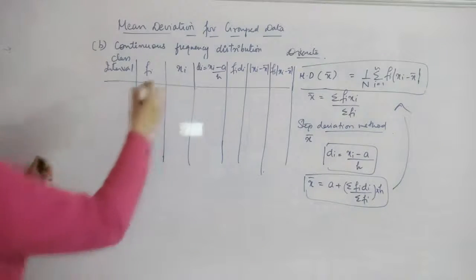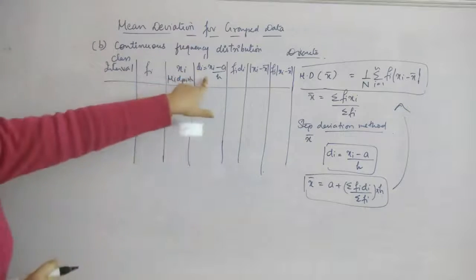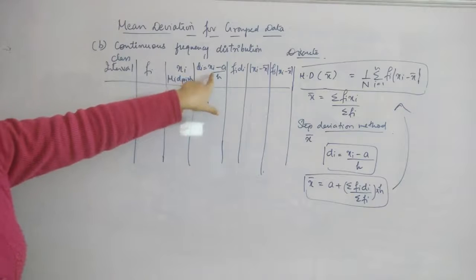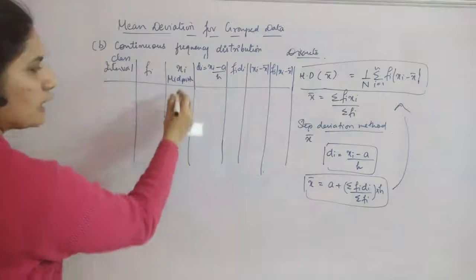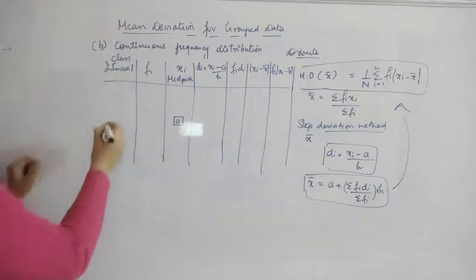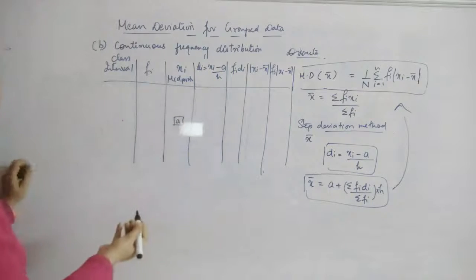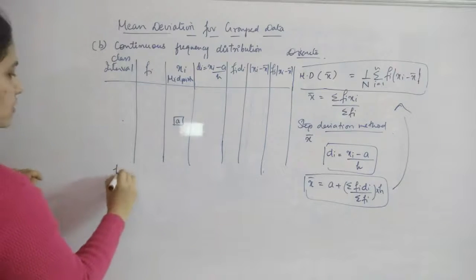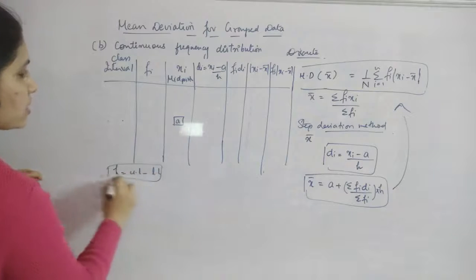First you have to find out the midpoint, which is xi. Then di, that is deviation, which is (xi minus A) divided by h. A will be your assumed mean; you can choose any value in between as A. Then h will be the class size or class interval, that is upper limit minus lower limit. Upper limit minus lower limit will give you h.